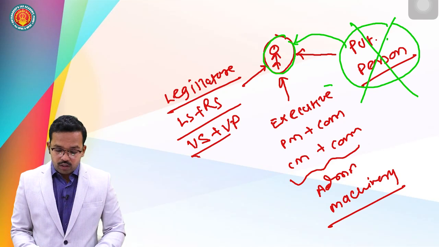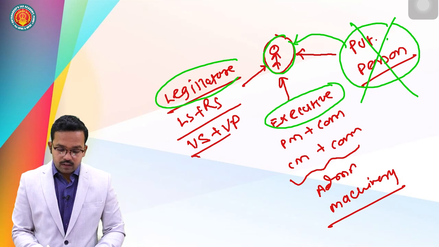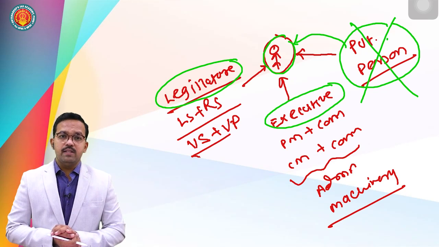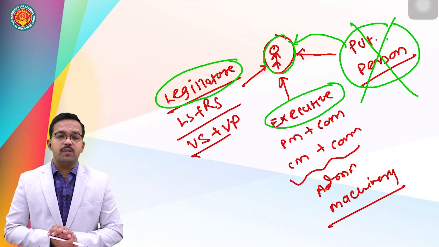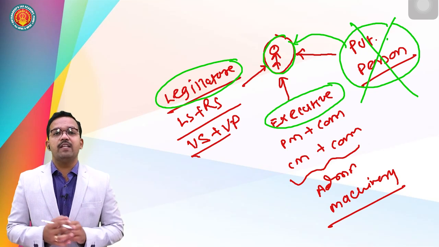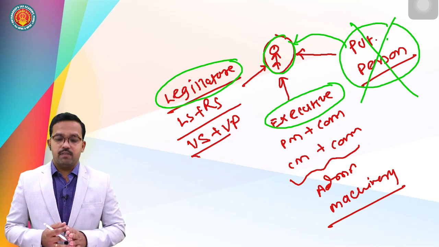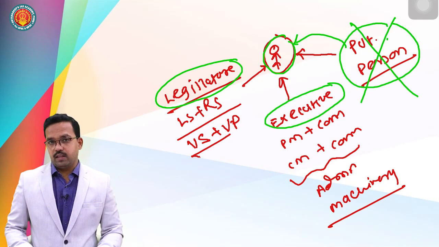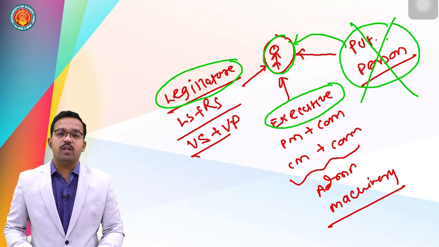Now, what about the executive and what about the legislature? These two are very, very important institutions. And these two important institutions can take away the life and personal liberty of this individual through various ways, methods and means. How can it be taken away? An executive can issue an order which is called an executive resolution or government resolution. You must have heard a very important word in your home, GR. GR aaya hai, barabar hai? So it is a kind of government resolution or government order or executive resolution or executive order.